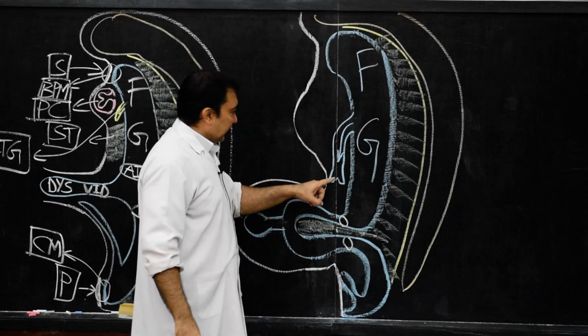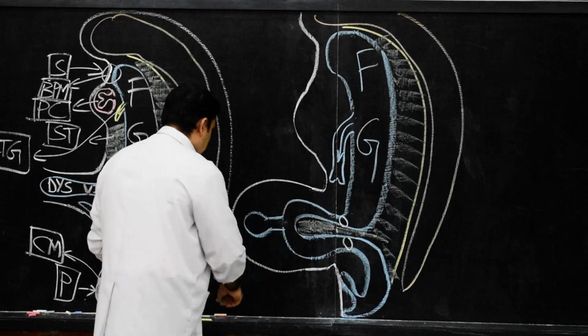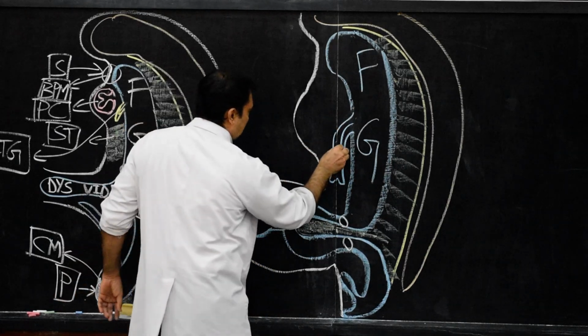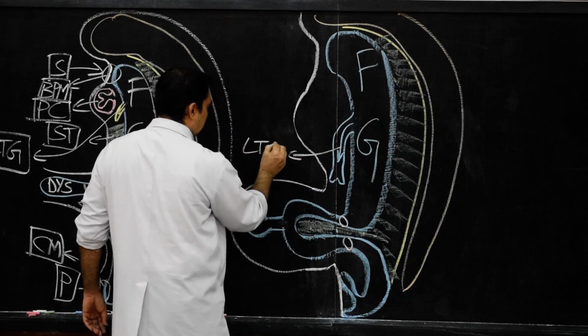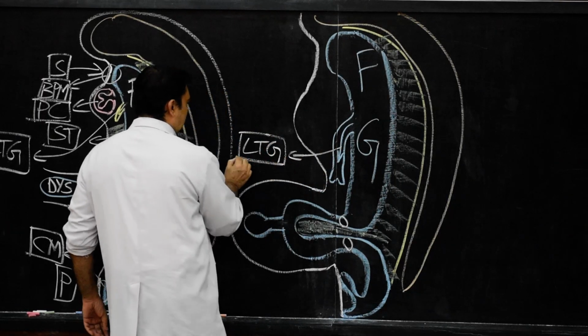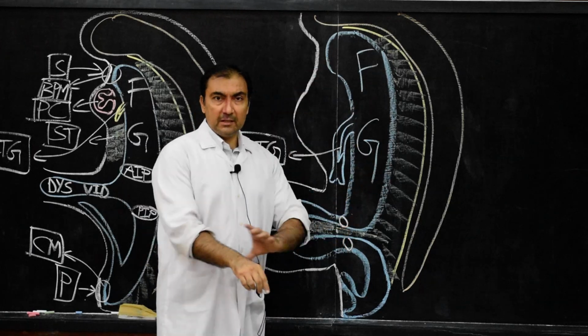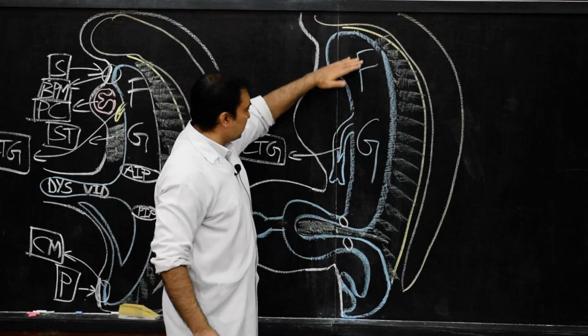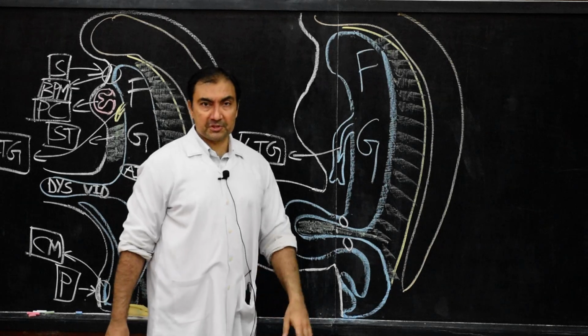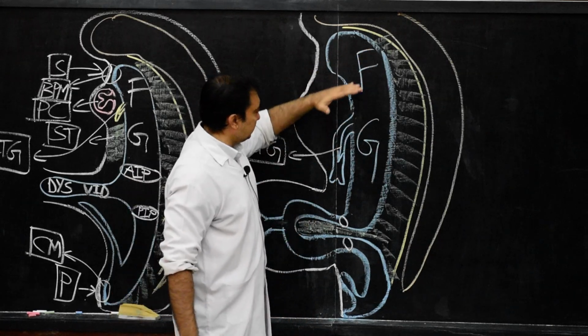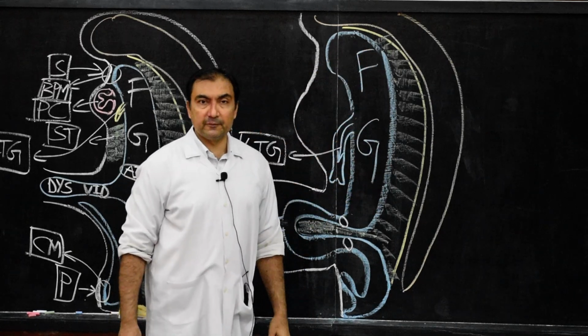Now because of this laryngotracheal groove, the entire foregut will divide into a pre-laryngeal portion and a post-laryngeal portion. This is very important. Or the cephalic portion of the foregut and the caudal portion of the foregut.